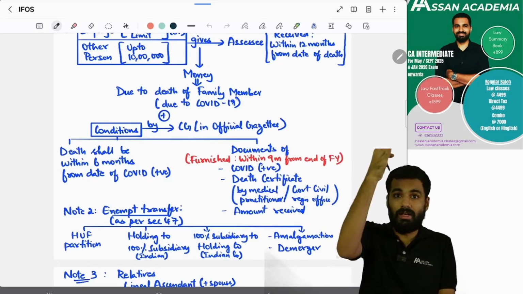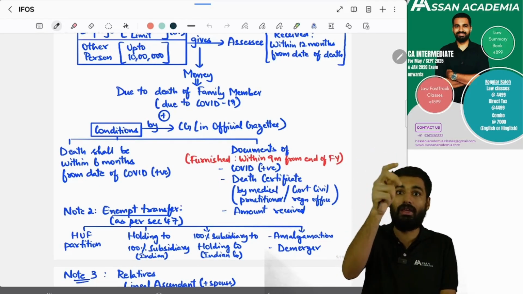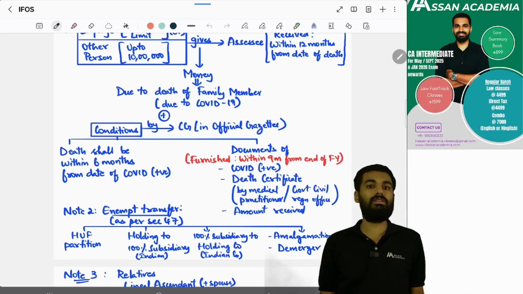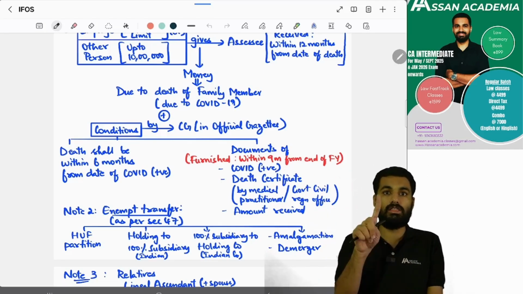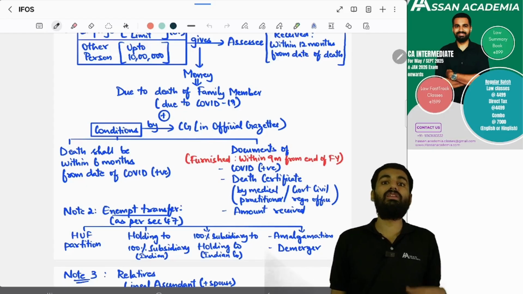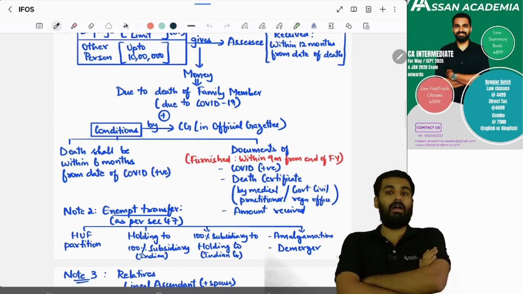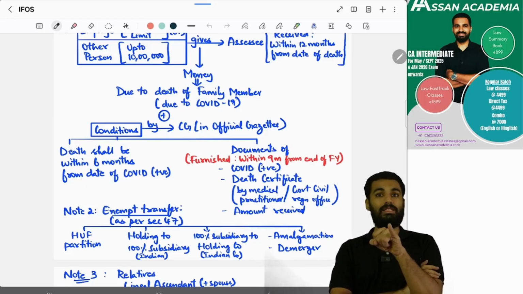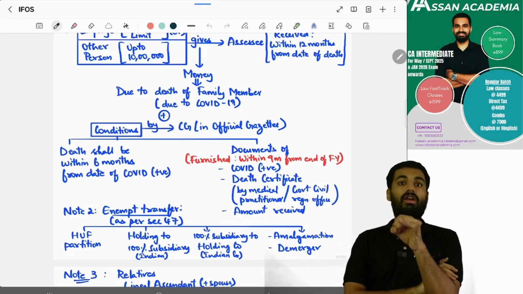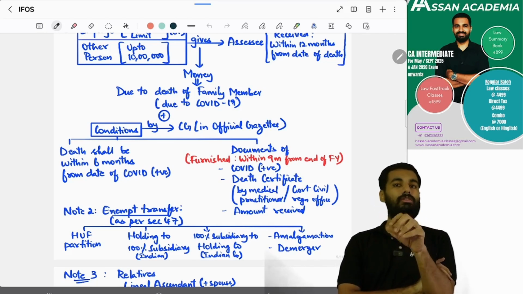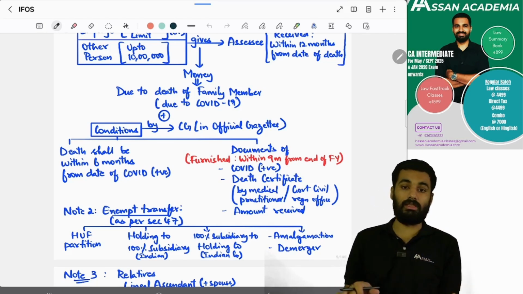if, from the date he tested COVID positive, within 6 months he should have died. This is the first condition. Second condition, within 9 months of the end of the financial year, you have to give to the income tax department documents such as he is COVID positive, his death certificate from the medical practitioner, and also what amount he received. All this information has to be mentioned, yes or no.